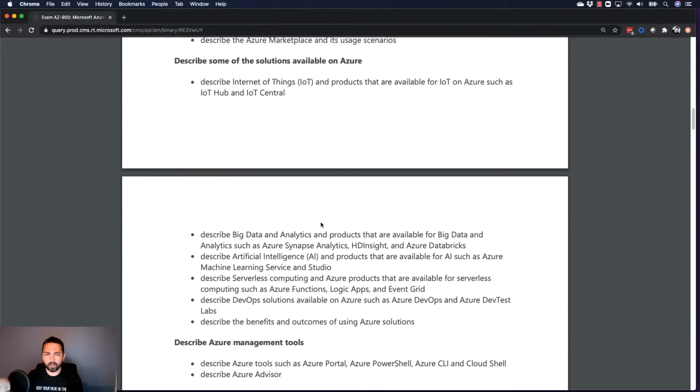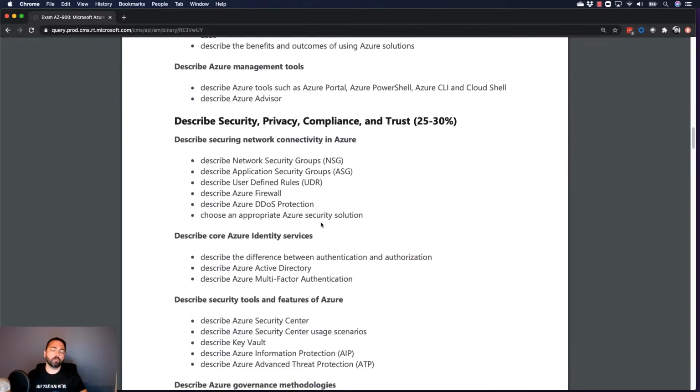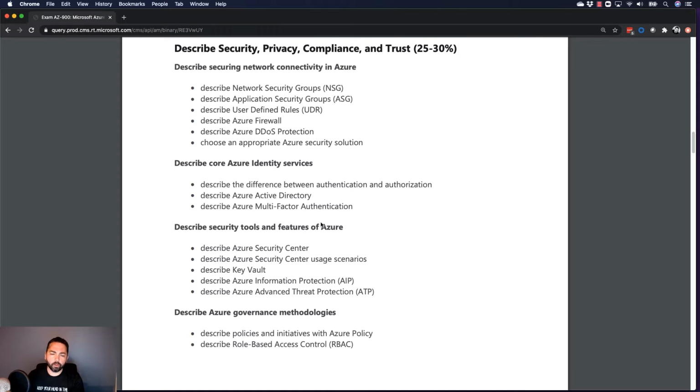Again, each of them, like the Azure Firewall, that's a big topic. There are people that just specialize in Azure Firewall. You need to know where it fits, what it does. And I think just going through this course will set you up perfectly for some of the more advanced certifications as well. And then just scrolling down a little bit more, we'll go through all those pieces as we get through.